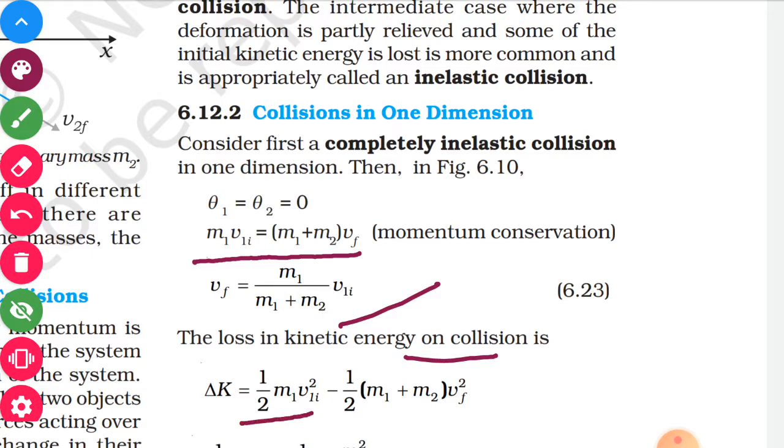Initial kinetic energy is 1/2 m1 v1i square, and the final will be minus 1/2 (m1 plus m2) vf square.